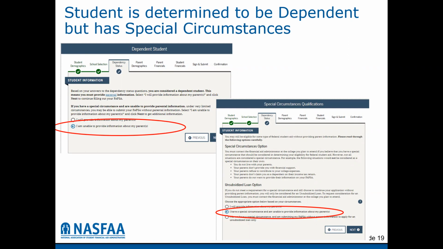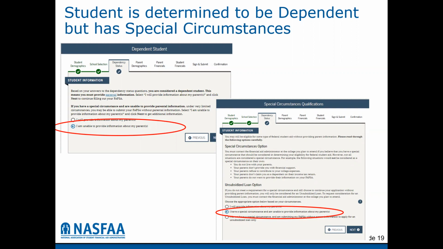And then it takes them to the next slide and it explains special circumstance options. So if they do not live with their parents and they're not receiving financial support from their parents, they're abandoned by their parents, there's an abuse situation, something that's unusual, the student can say, I have unusual circumstances and I'm unable to provide parents' information. They can move forward as an independent student, and they will not be presented with the parents' information on the FAFSA form. And the FAFSA will be submitted and sent to all the colleges and universities listed, but it will not have a calculated family contribution.